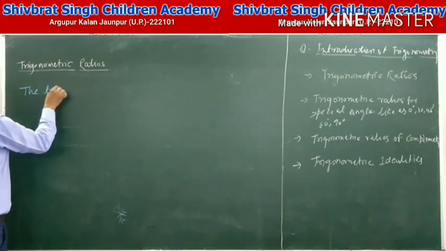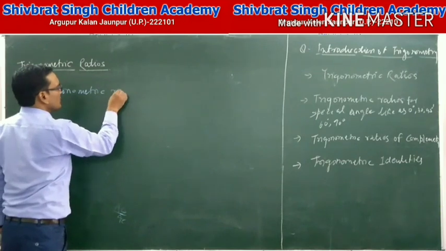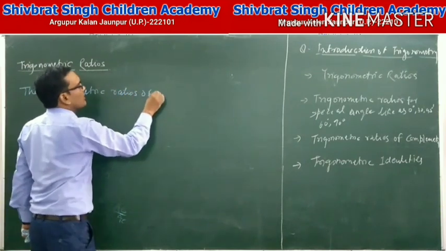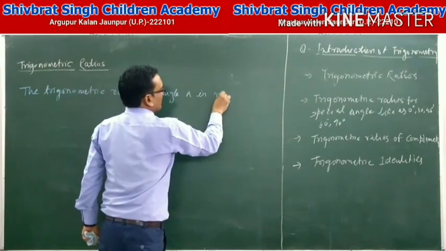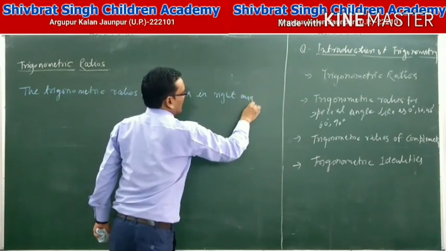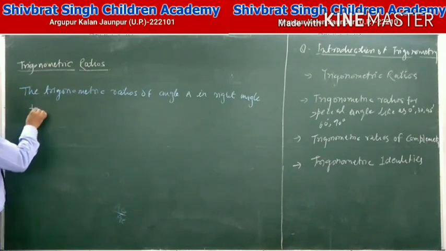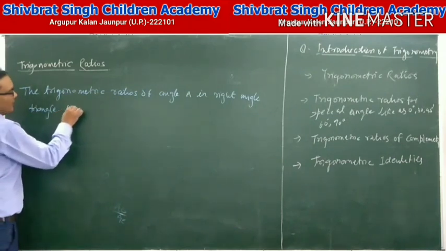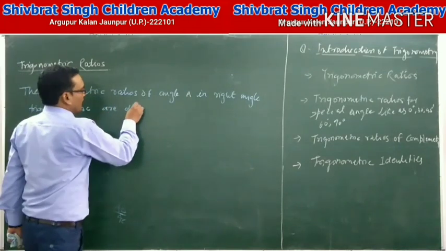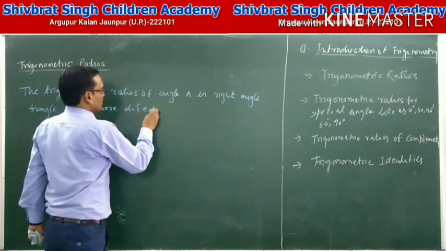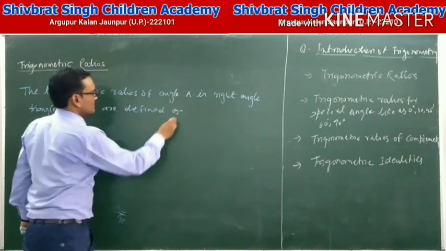The trigonometric ratios of angle A in right angle triangle ABC are defined as follows.